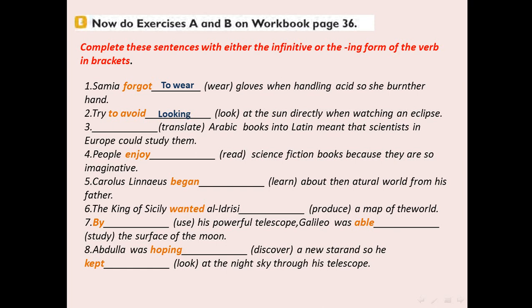Number 2, looking, because we have avoid. Number 3, translating, because here it is a gerund as a subject. Enjoy reading, began to learn, wanted to produce, by using, able to study, hoping to discover, kept looking. So this exercise is in your workbook, page number 36.